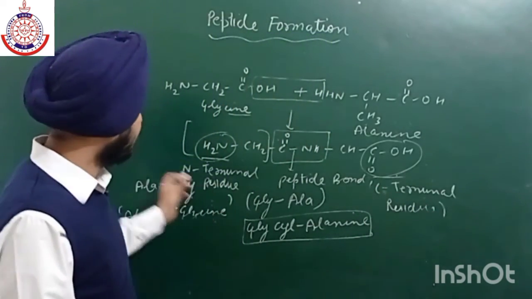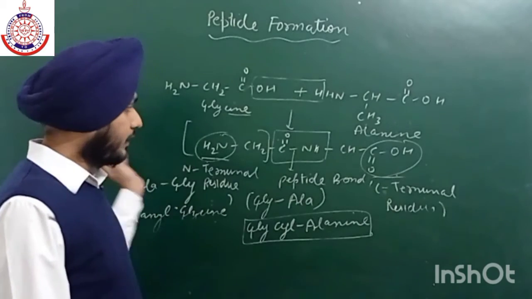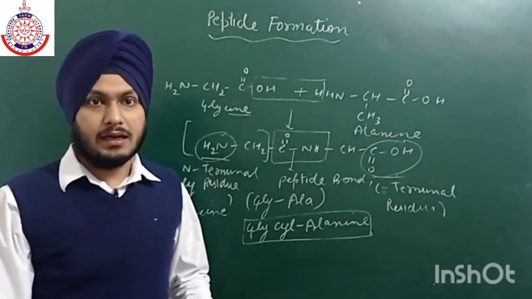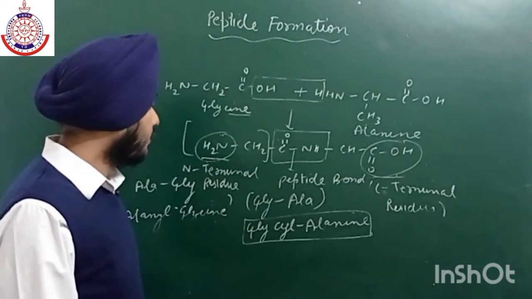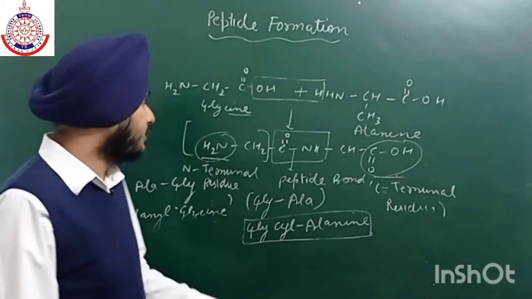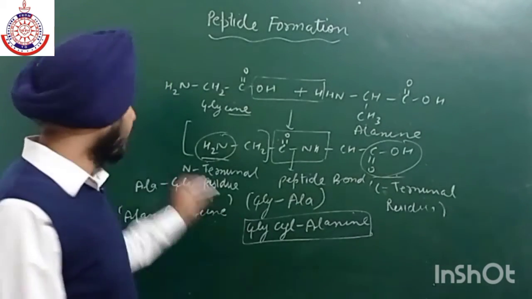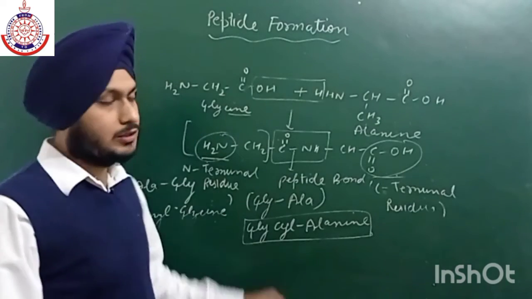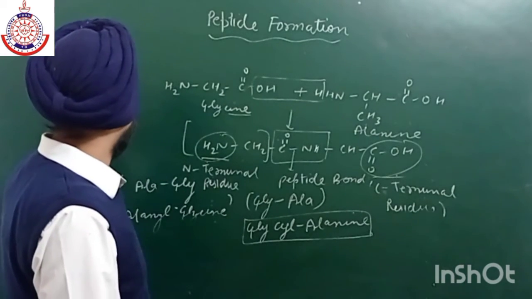So we can arrange a large number of amino acids in such a way. We can make a complete chain by taking some other amino acids also. For example, if I take valine also, then there are three or more possibilities.